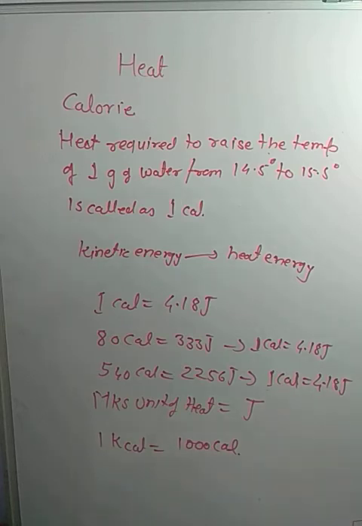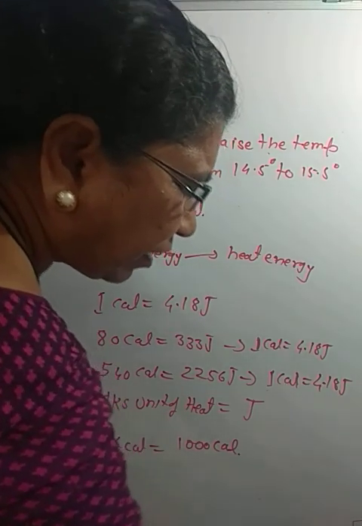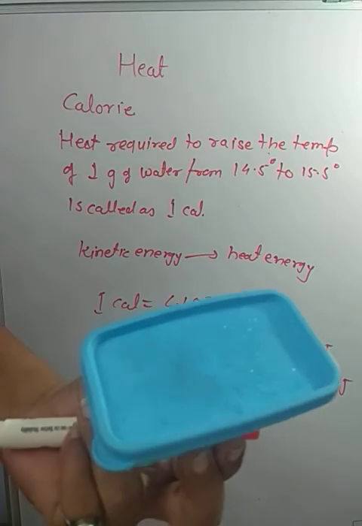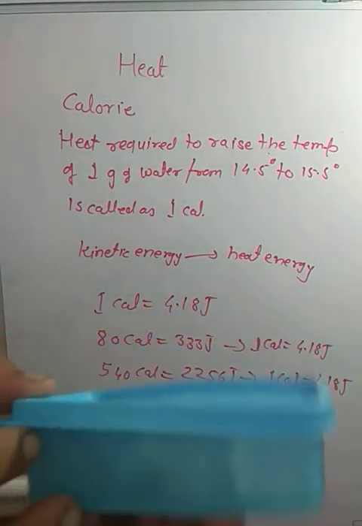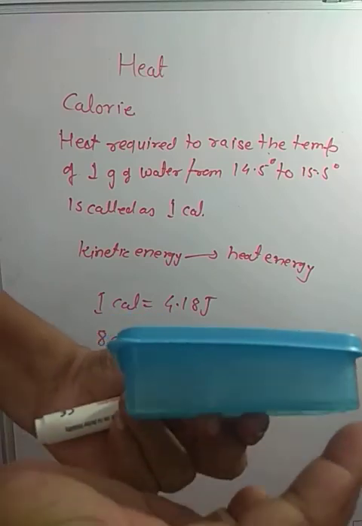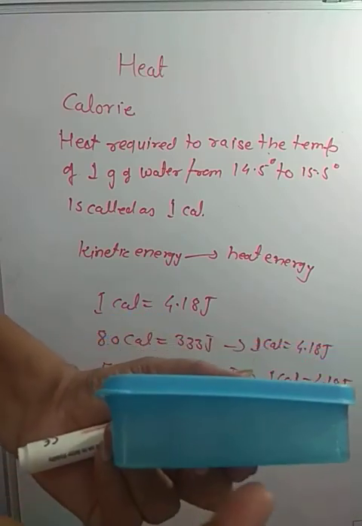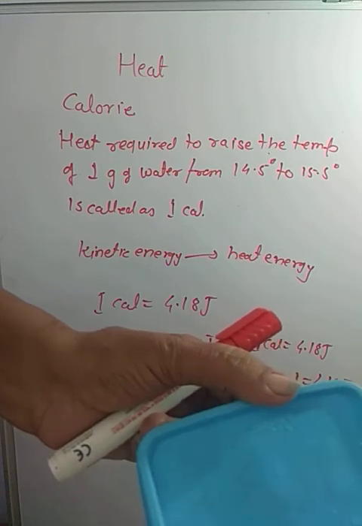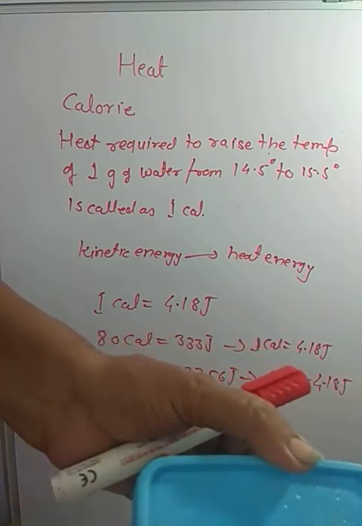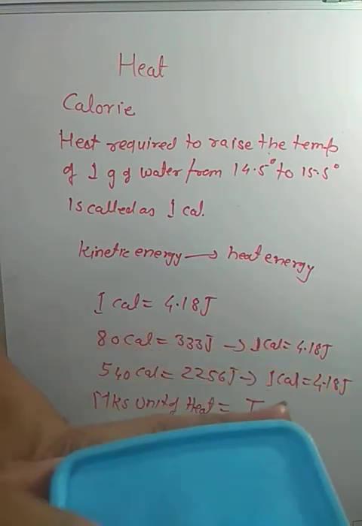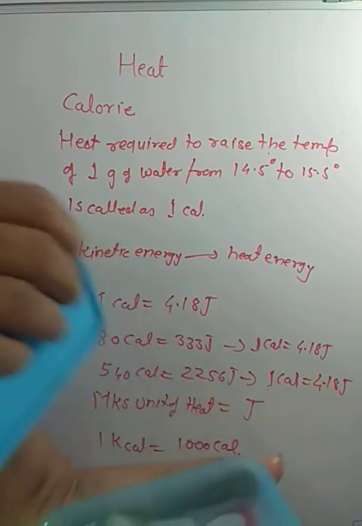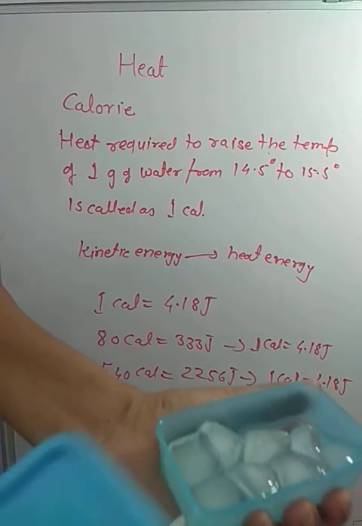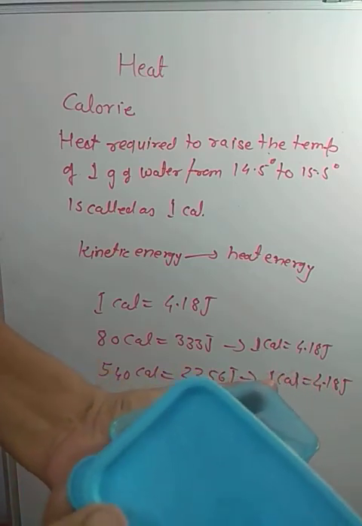Now there is an activity given in your textbook. Take a bottle. Here I have taken a box which contains ice, and this much water is collected on it. You can see the water dripping downward. That means this box is a closed one. Still there is water outside it, because I have taken ice inside it. You can also perform this experiment.